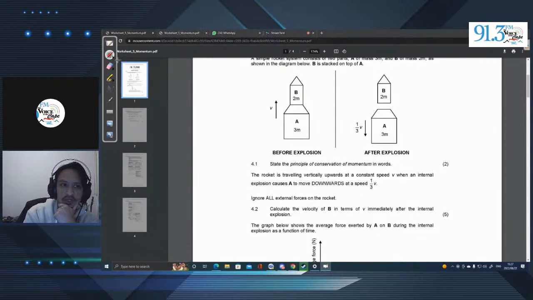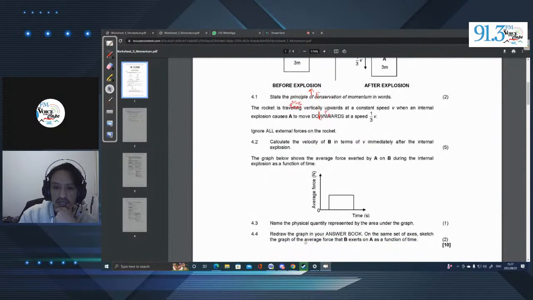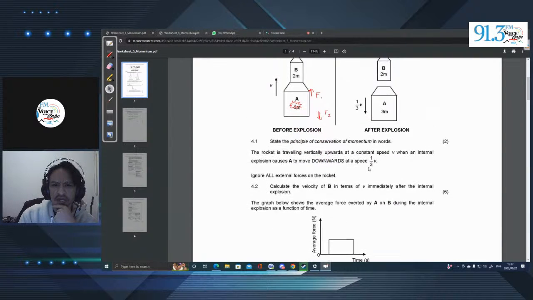Okay, so what's happening during the explosion? We know an explosion is occurring. So let's think about this. There's an explosion happening in here, and that explosion forces B upwards and forces A downwards. So if you think about it, there's a force acting up and there's a force acting down. So what does this mean? That means that F2 is actually going to be some negative value, and force 1 is going to be some positive value. And they are suggesting the graph below shows the average force exerted by A on B, and that makes sense. This is the force upwards.